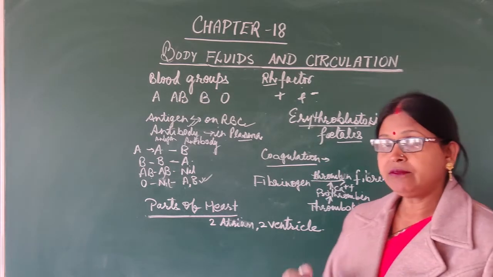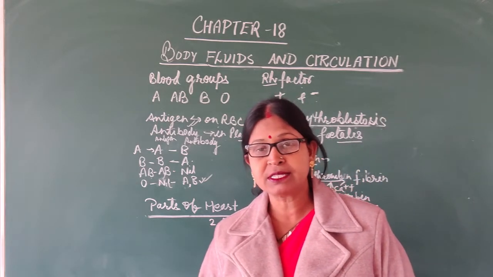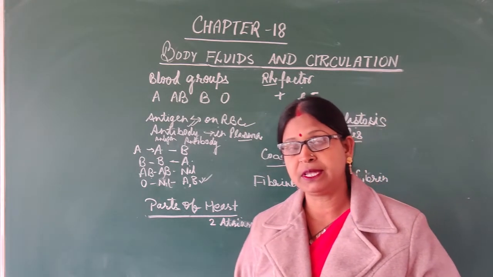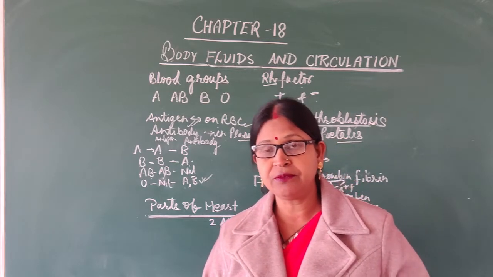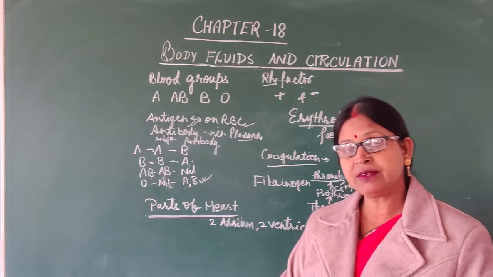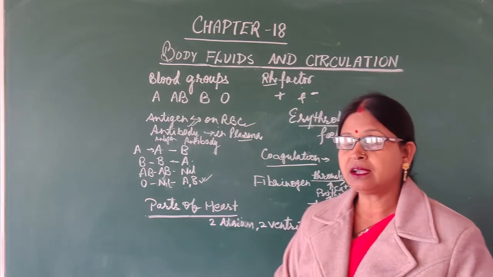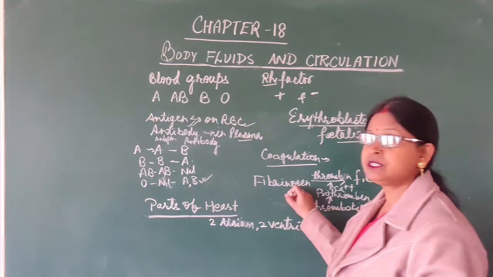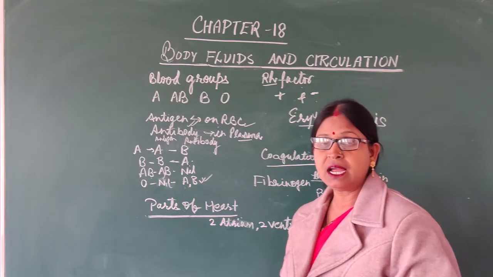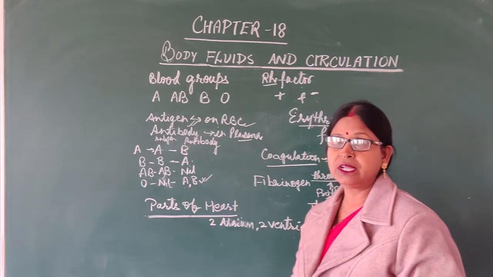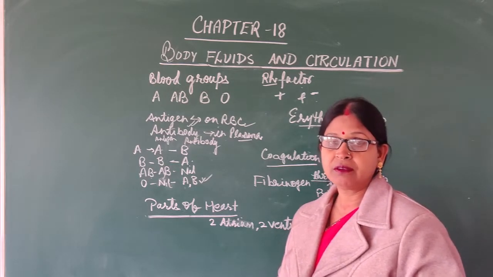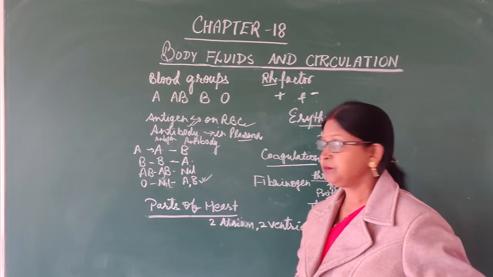We know that when we get any cut, blood comes out. In that case, if regular, continuous bleeding continues, then the person will not survive. So clotting is required, and nature has given us that facility. We have already discussed earlier that fibrinogen is a type of protein which helps in the process of clotting. If it goes down, then clotting becomes disturbed.